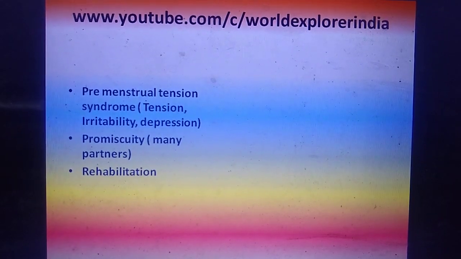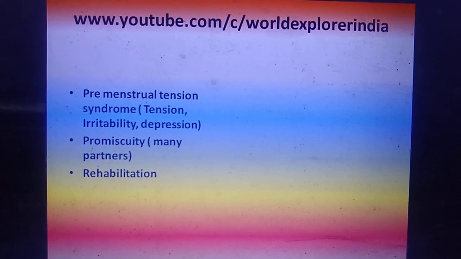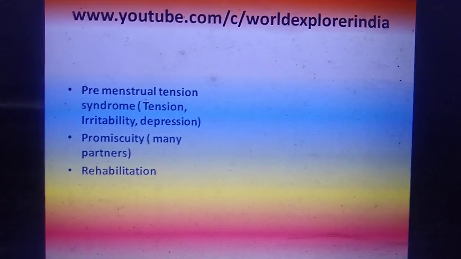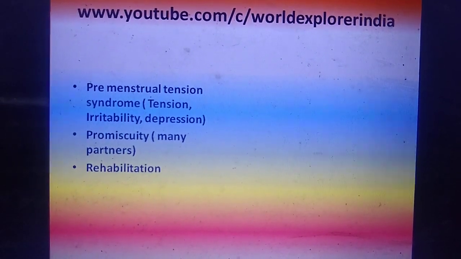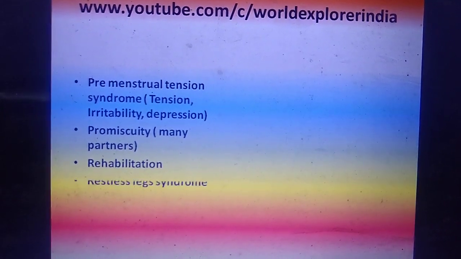Rehabilitation means we are trying to bring back the person to the original phase. Before the disease, how a person is, we are trying to get back the person to the same stage, or else we are trying to make that person independent, means he is able to earn something for his livelihood. That is called as rehabilitation.